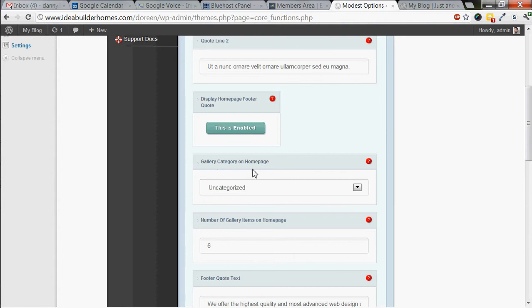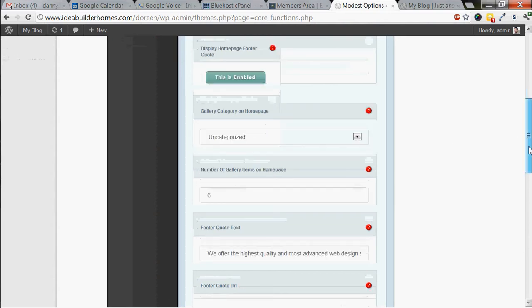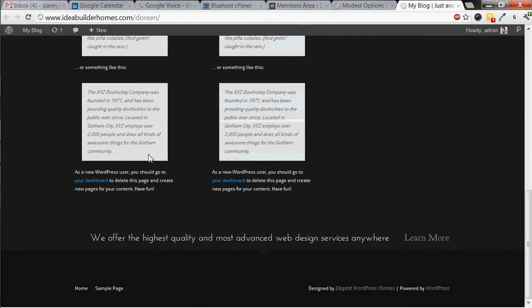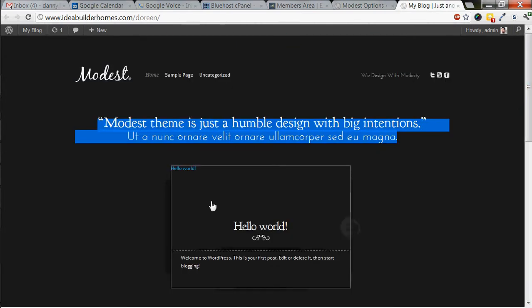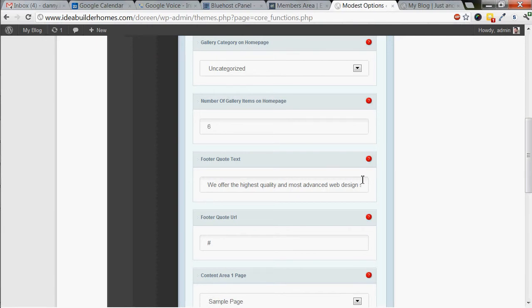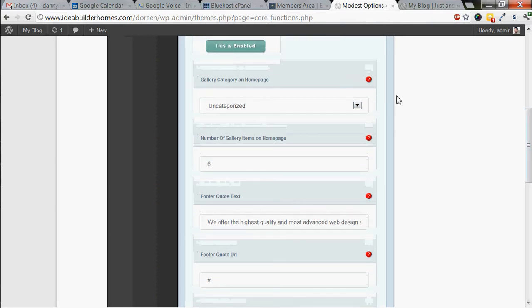You also have the gallery category on homepage. Because this is set up with a little bit of a slider, what pops up in here, you lay out a category, which we can do later. Right now it's uncategorized, but it's the category of posts or tags that will specifically be displayed on that home page. And then of course the number of items you want there, 6.